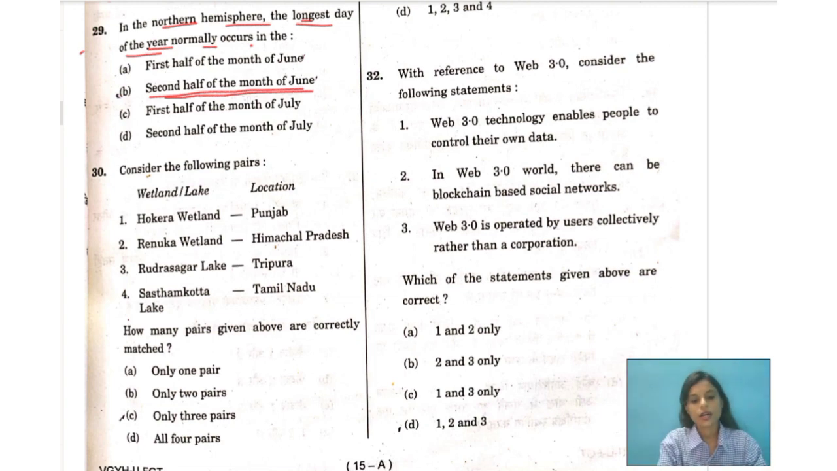So we are going to discuss question number 30 for today's class. That is the last one for today's class that we are going to discuss. It talks about wetlands and lakes and their locations. We need to consider these four options, which one is correct and which one is wrong. In the question they are asking how many pairs given above are correctly matched. So we need to find out whether these pairs are correct or not.